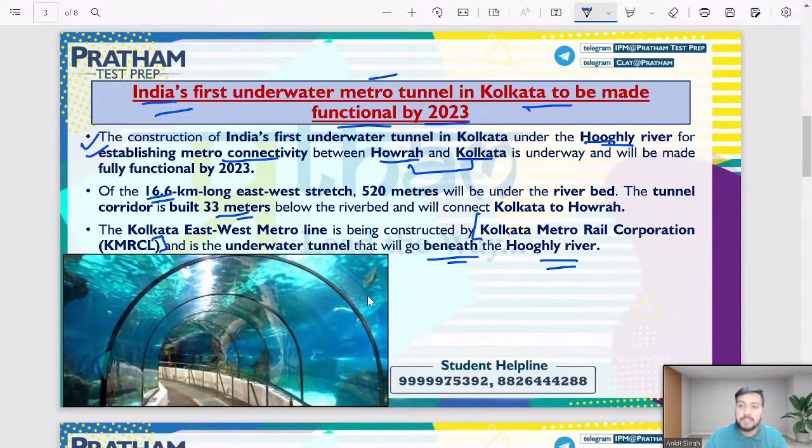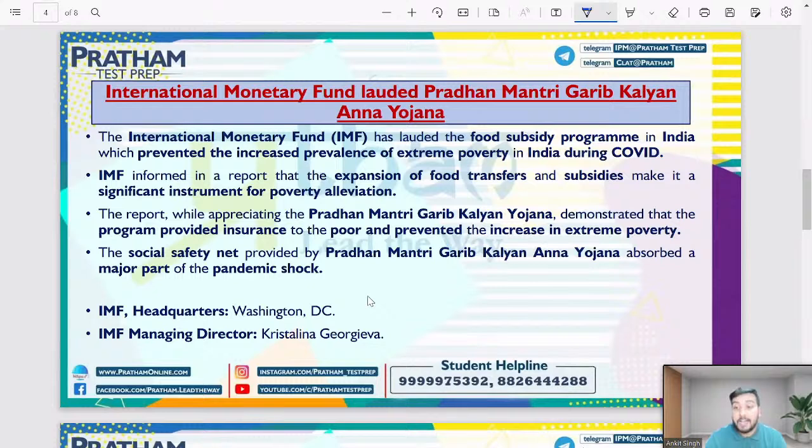Let's move to the next important news for the day. Now, the third important news for the day is International Monetary Fund lauded Pradhan Mantri Garib Kalyan Ann Yojana. So as you all are aware, there are multiple schemes which are run by Government of India, है ना? अलग-अलग तरीके की schemes होती हैं जो Government of India चला रही होती हैं. So one of those schemes is Pradhan Mantri Garib Kalyan Yojana. Which is the scheme? प्रधानमंत्री गरीब कल्याण योजना.